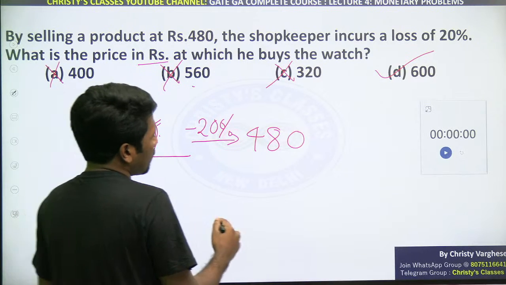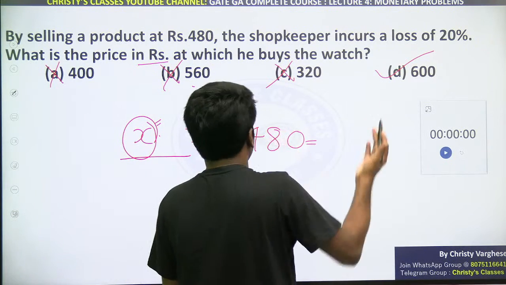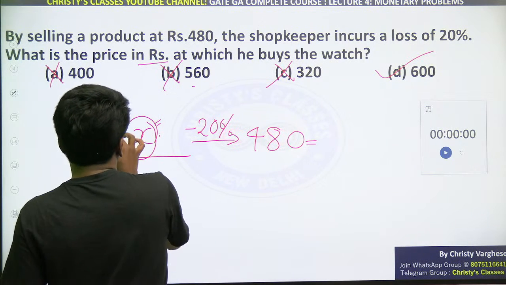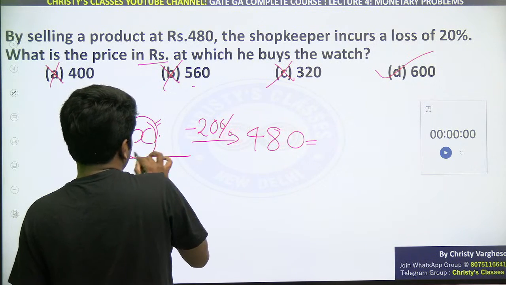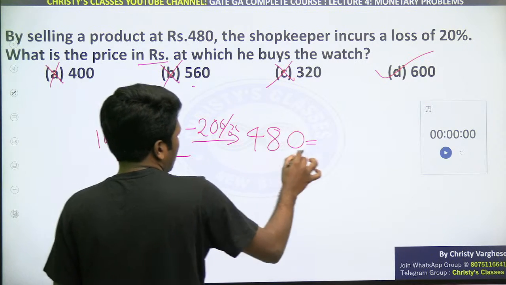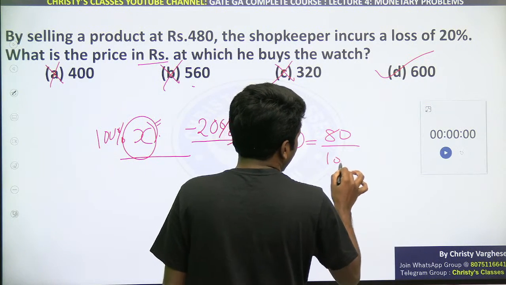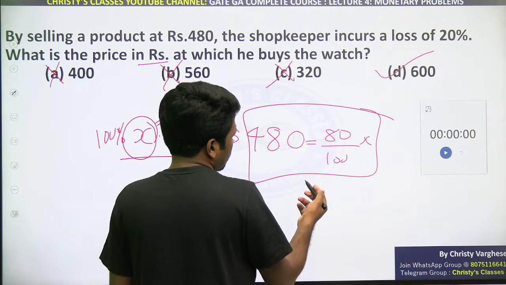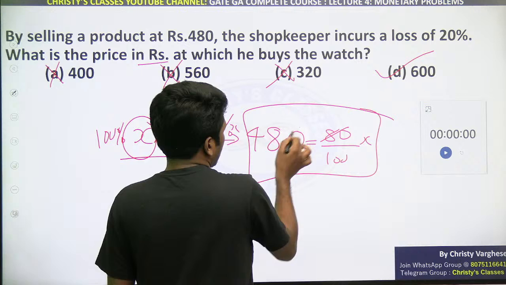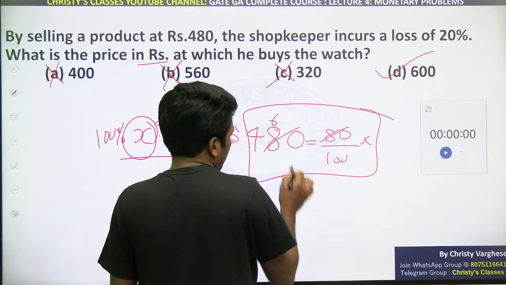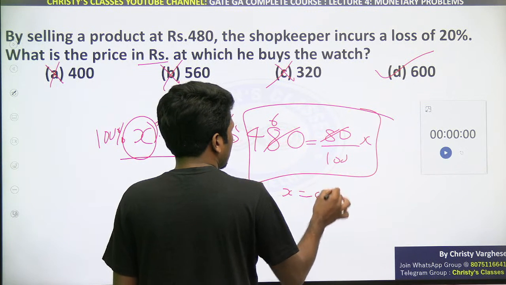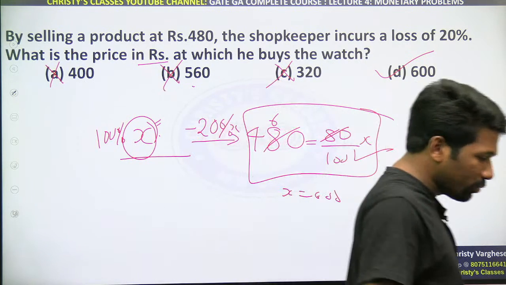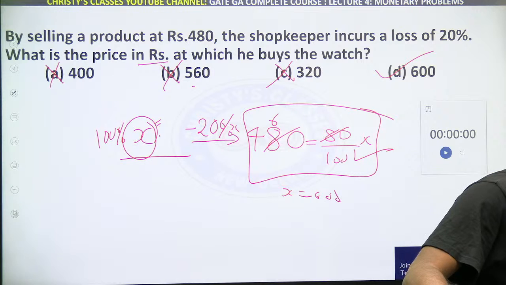Otherwise, if you are not using options at all, or if option nature is something else, then you have to do directly x% x के साथ, that is 100% of x से 20% of x कम किया तो 80% of x मिलेगा. This is a second method. So simplify it just like previous question. 80 and 480 can be cancelled to get 6. 100 into 6, x equal to 600. This is the direct method in a logical way, not using formula, but directly doing it, understanding what we are doing.